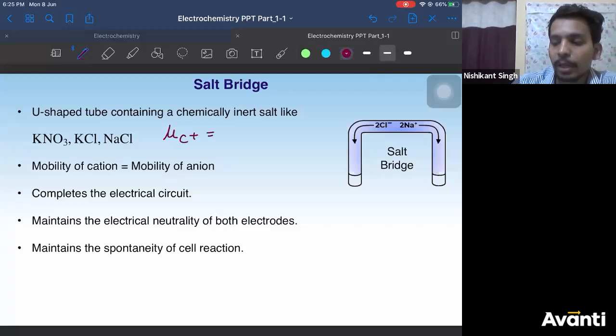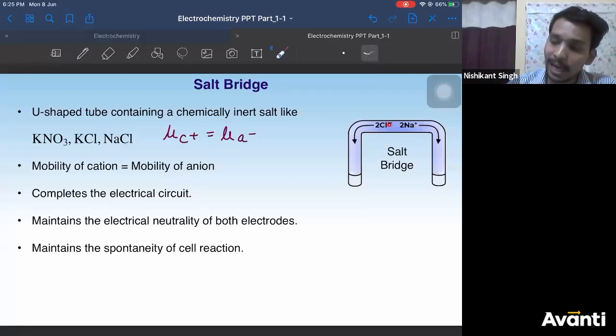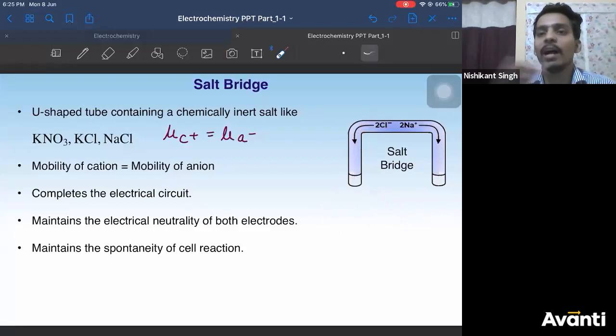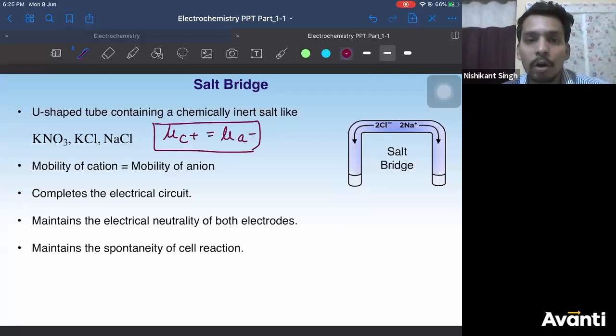Mobility of the cation of a salt bridge should be equal to mobility of the anion of a salt bridge. That means if the cation is moving with a velocity of 2 meters per second, the anion should also move with the same velocity. Why? Because by the time the anion reaches here and neutralizes the positive charge, the cation should neutralize the negative charge here. If they are not reaching at the same time, the neutralization will not happen together. So effectively, both halves will not be neutral at the same time. So again, the cell will not work. Therefore, the most important condition of a salt bridge is that the mobility of the cation should be equal to the mobility of the anion, right?